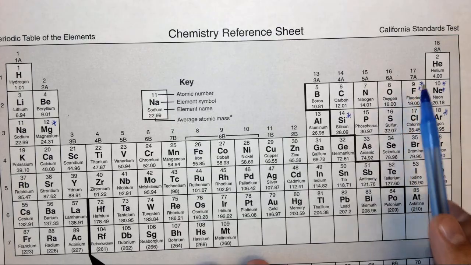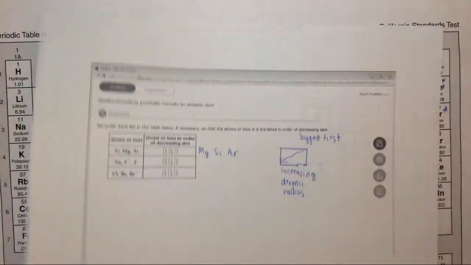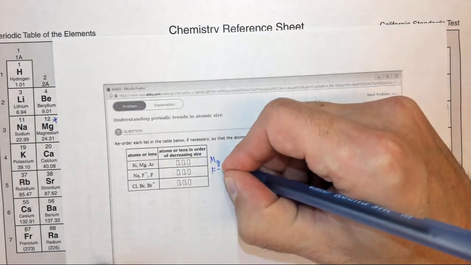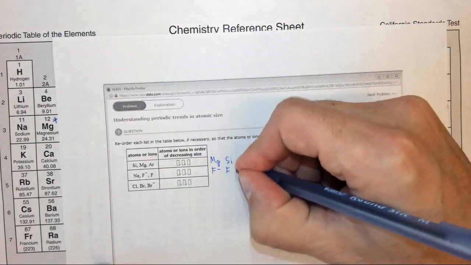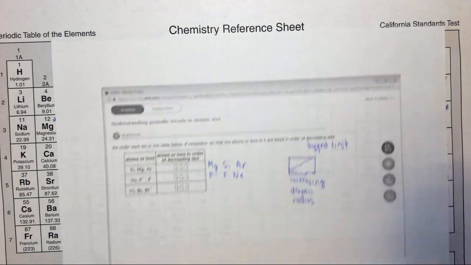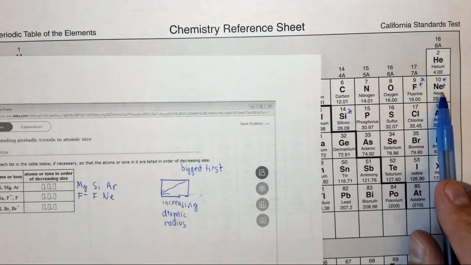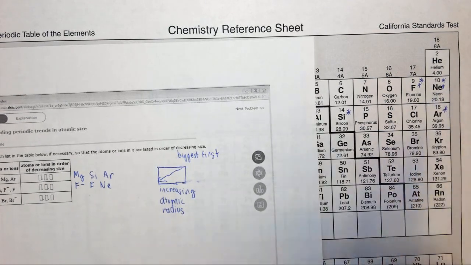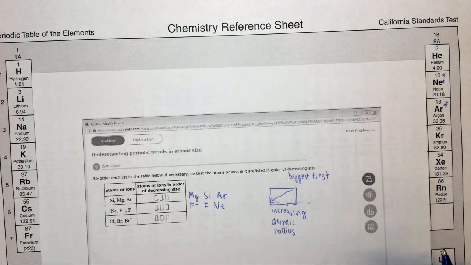So F minus will actually be bigger than F. So F minus comes first, followed by F, followed by Ne, and again, these just follow the traditional rules. Fluorine is more to the left than neon, so therefore fluorine is larger than neon, but F minus is actually larger than F. Note that if you had a positive ion, it would actually make it smaller.